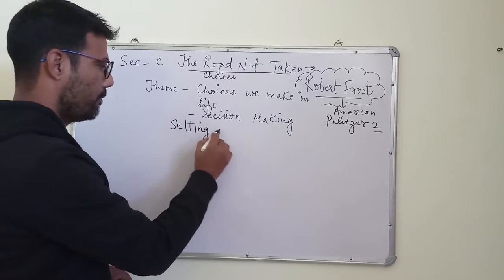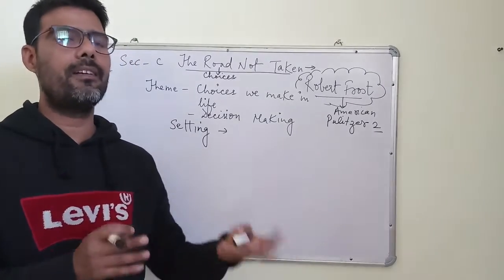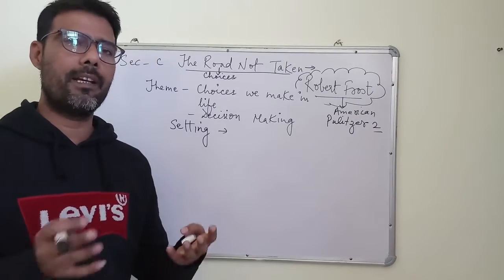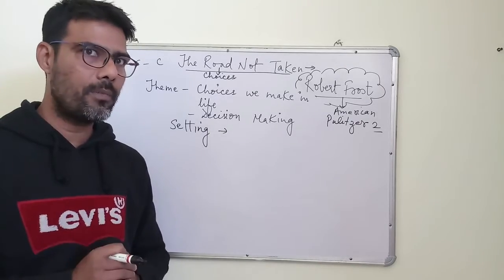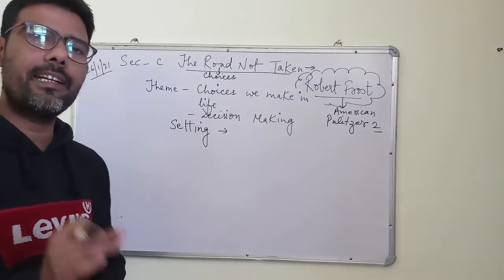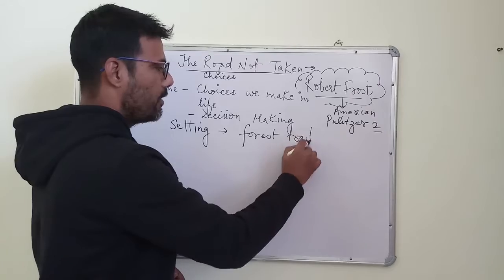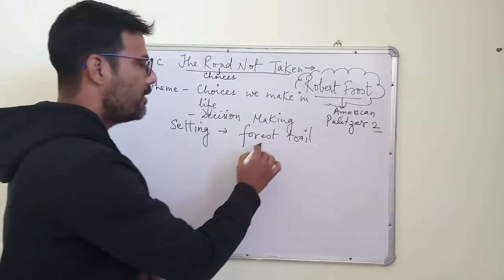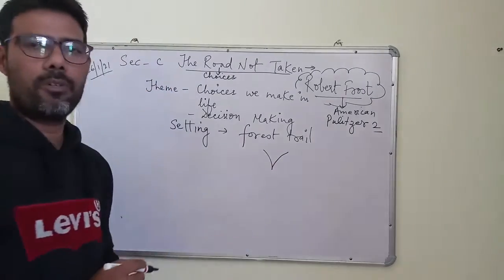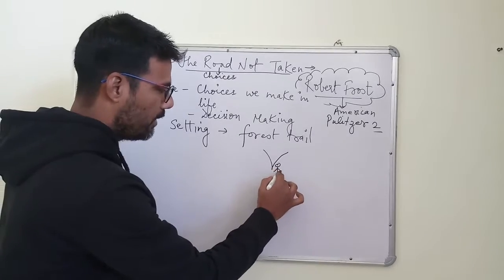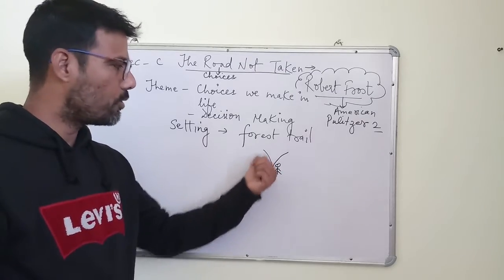setting of the poem. Now, the setting of the poem is, children, every prose has a setting, means where has the prose or poem been set. For example, this class has been set in the classroom, right? So setting would be in the classroom. So if we talk about the poem Road Not Taken, the setting of the poem is forest trail, right? So the author is standing at a forest, and somewhere at a divergent, children, this is a sort of divergent. The poet is standing over here, and what he can see is two roads, literally, symbolically two choices.